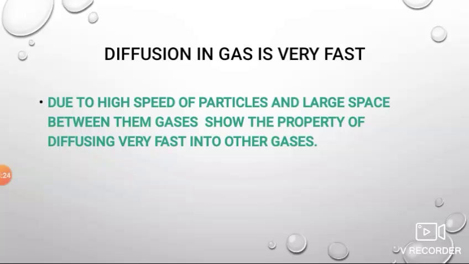How can we detect the leakage of the cooking gas? The leakage of the cooking gas in our home is detected due to the diffusion of a strong smelling substance present in the cooking gas into air. Which substance is present in the cooking gas? It is ethyl mercaptan. The cooking gas contains ethyl mercaptan, which gives smell to the LPG. Clear this point?